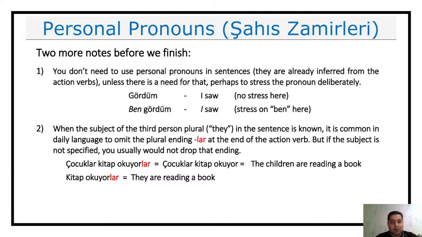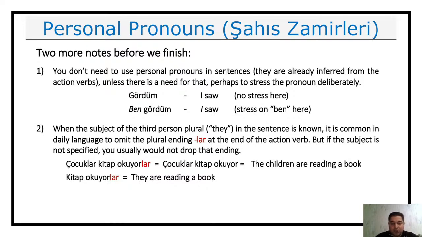So you can drop that lar if the plural subject is known. But if there is no subject and you are talking about multiple people, you have to put that lar. You cannot omit it, because if you omit it, it will mean third person singular, he, she, it. If you mean plurality, you have to put that lar at the end of the verb.